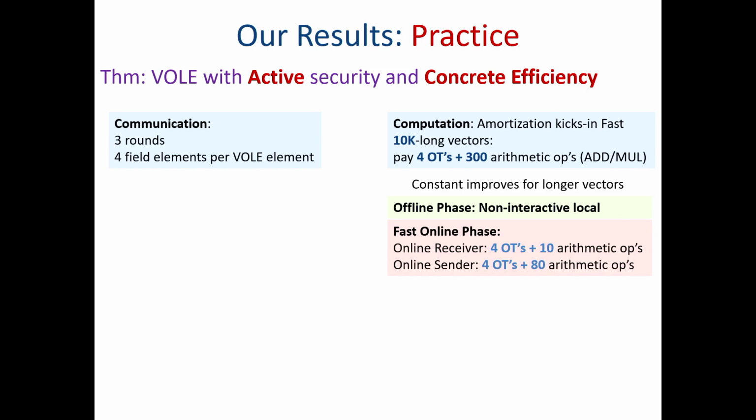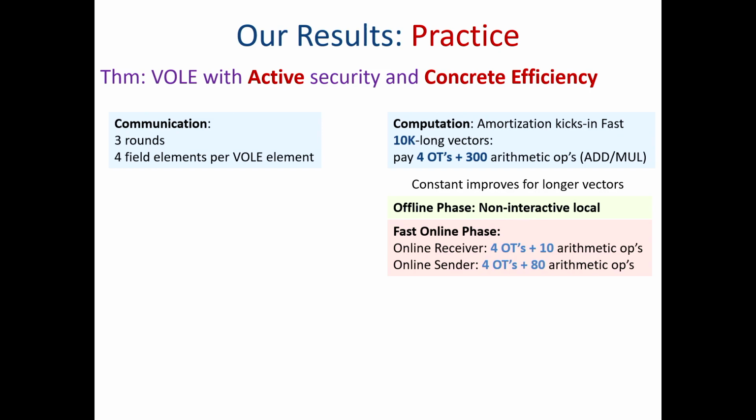And furthermore, by using all these LU decompositions, we can push most of the work to an offline phase, which is non-interactive. Okay, so you can do it by yourself. And then in the online phase, it's extremely fast. The receiver just applies 4 OTs and 10 arithmetic operations, the sender 80 arithmetic operations. And this is kind of nice because we have Volley-based zero-knowledge proofs in which the verifier plays the role of the receiver. So it means that you get very fast verification in these zero-knowledge proofs.